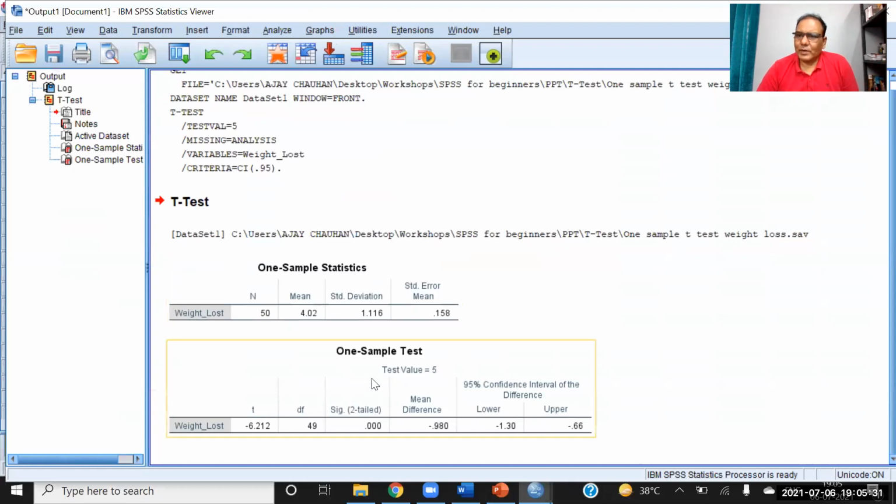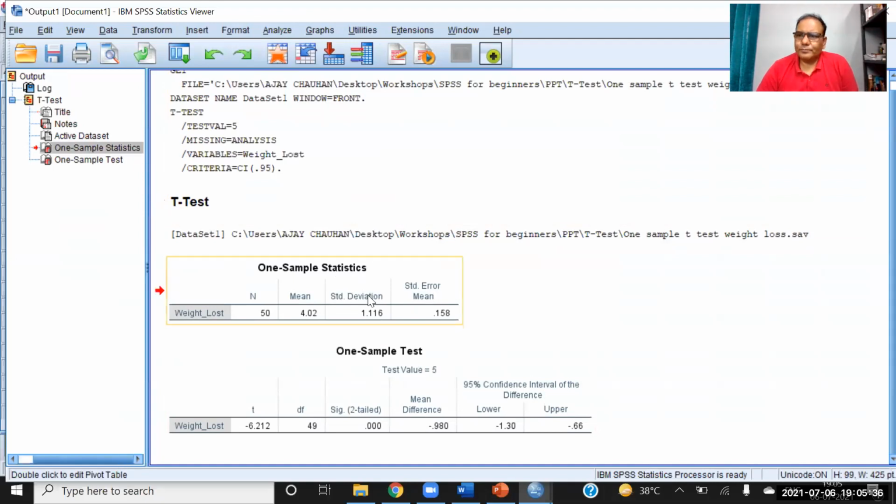Now we are having these two tables in the output. First I will tell you the sample size is 50. It means you are having the data of 50 respondents. The average weight loss is 4.02, and the standard deviation of the data is 1.11. And this test value is 5. We are comparing 4.02 with 5.